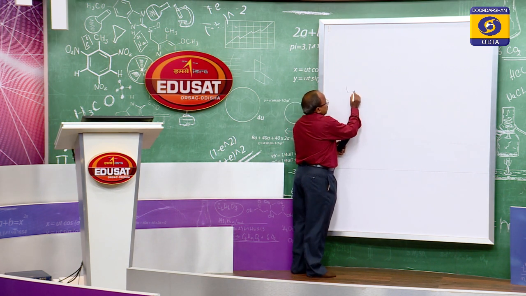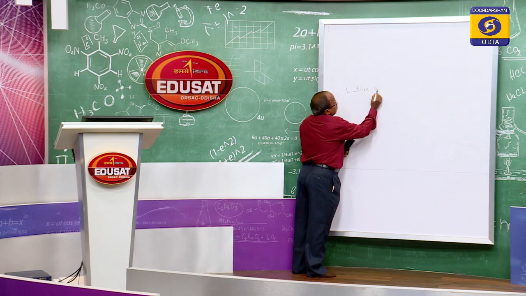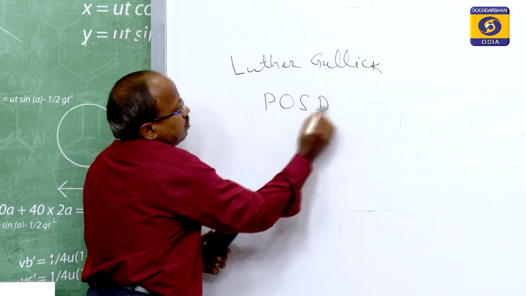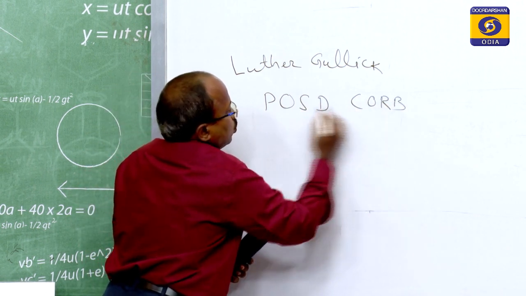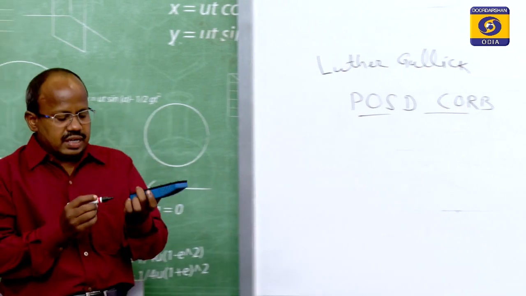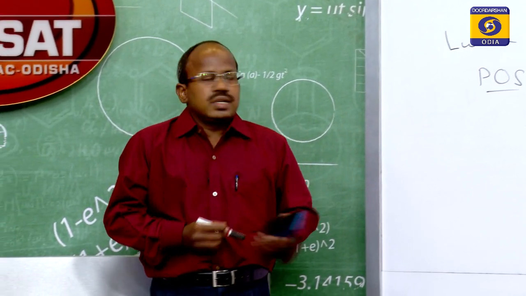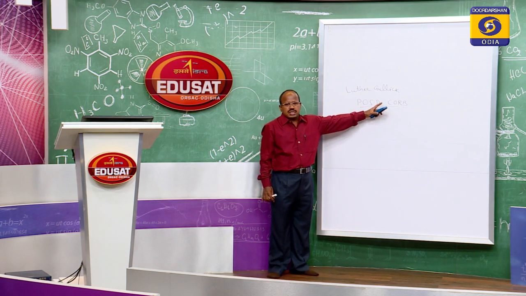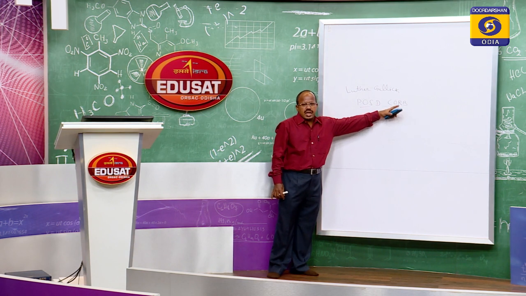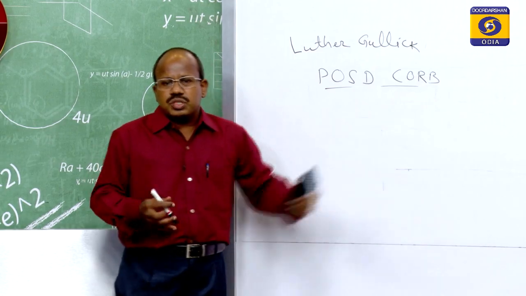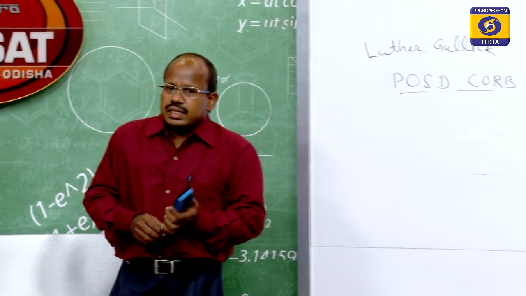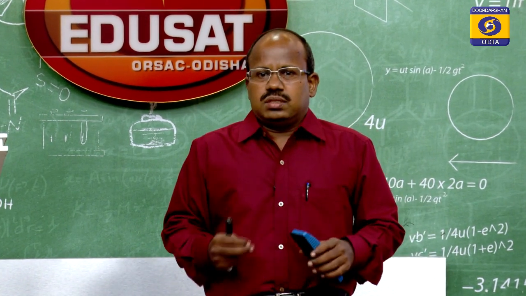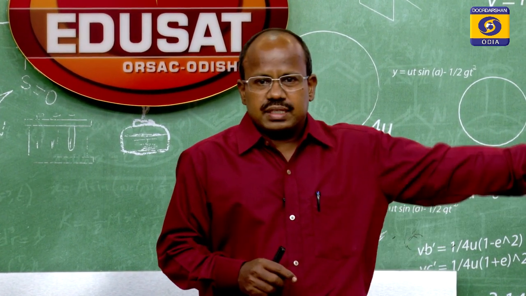Luther Gulick has given a keyword, that is POSDCORB. So, these are the 7 managerial functions as identified by Luther Gulick. P for planning, O for organizing, S for staffing, D for directing, CO for coordinating, R for reporting, and B for budgeting. Some subsequent management thinkers told that reporting and budgeting are not 2 functions of management, rather these 2 are tools for controlling. So, we have replaced reporting and budgeting by controlling.